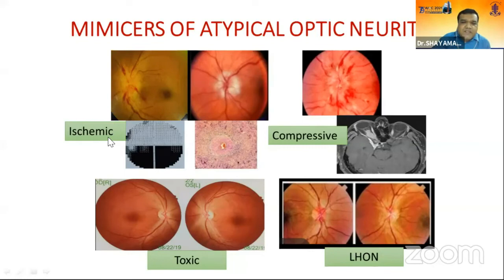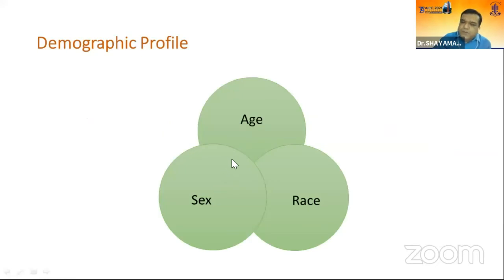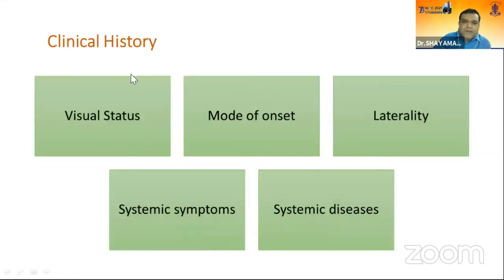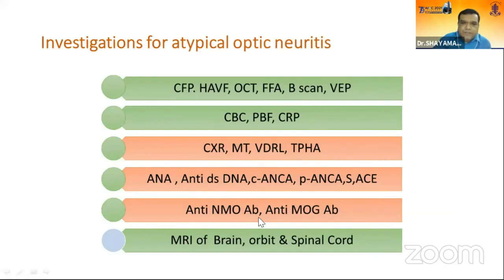Now the mimickers: ischemic optic neuropathy, acute toxic optic neuropathy, compressive optic neuropathy, Leber's hereditary optic neuropathy, all are mimickers of atypical optic neuritis. They must be excluded by appropriate history, examination, and investigation. Now workup. For diagnosis of atypical optic neuritis, we need demographic profile, detailed clinical history, neuro-ocular workup, and complete neurological assessment. And investigation is the mainstay of diagnosis of atypical optic neuritis. It is important not only to establish the diagnosis, but also to exclude other differential diagnoses and mimickers.